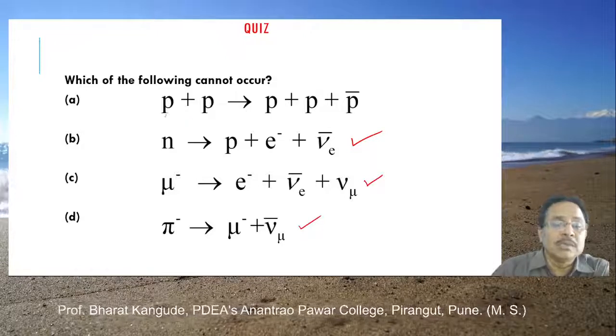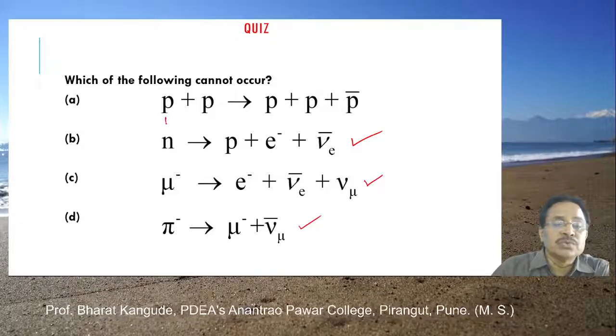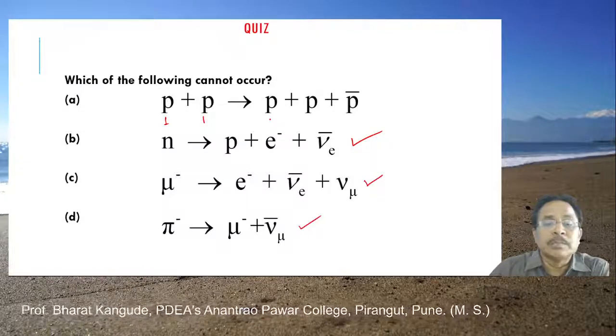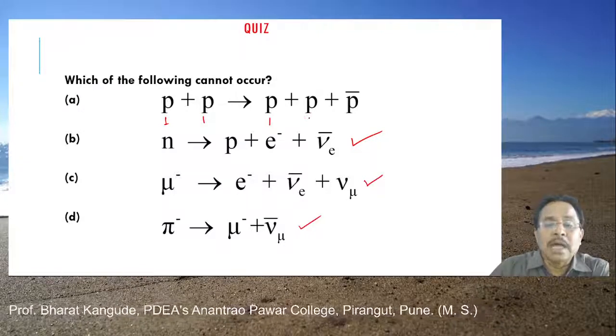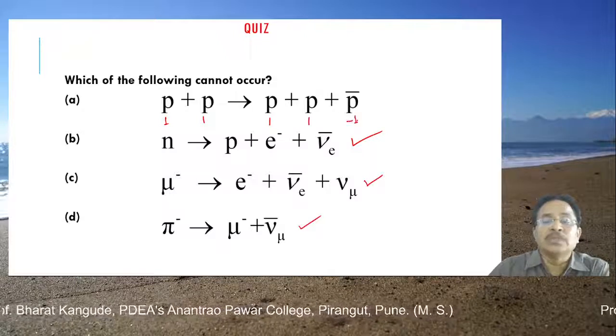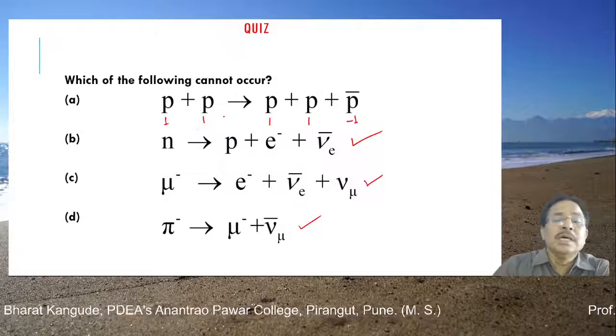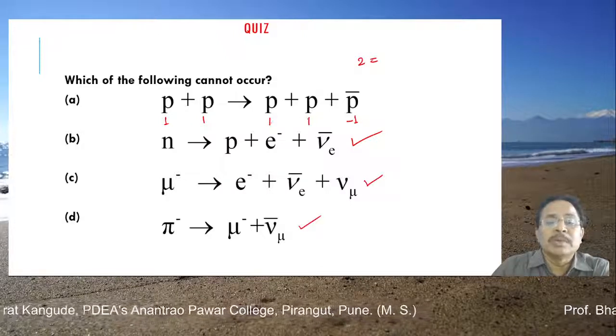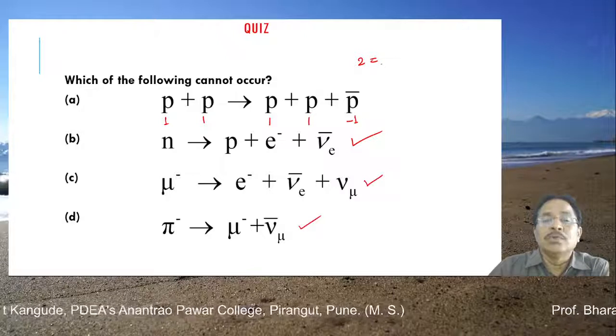Look at this reaction number 1. Here the proton number, or baryon number, is 1, and here also it is 1. Here it is plus 1, this is 1, again baryon number is 1, and this will have minus 1. So if I go for baryon number conservation, the left hand side gives me 2, whereas the right hand side gives 1 plus 1 plus 2 minus 1, which is equal to 1.